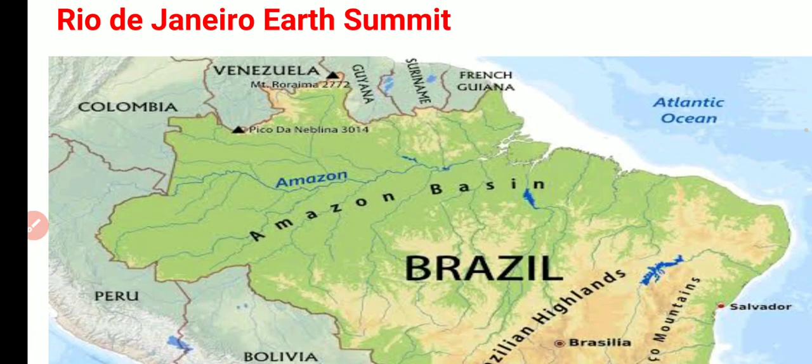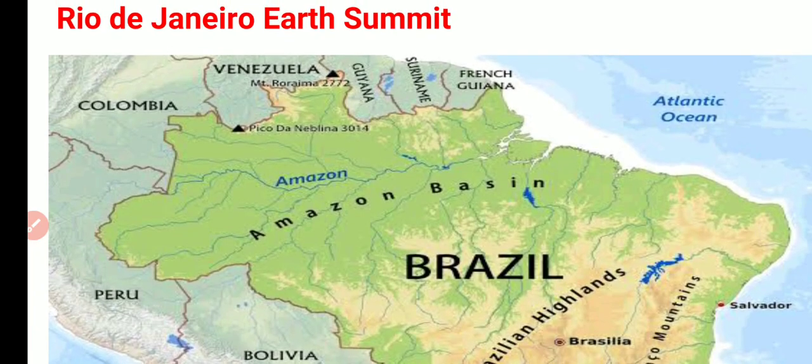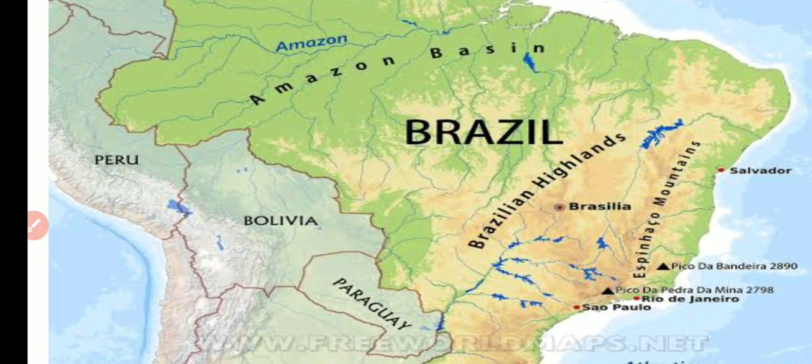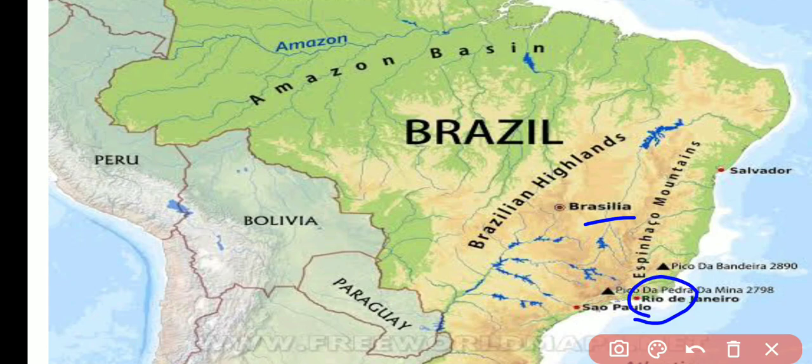And it is known as the Rio de Janeiro Earth Summit because it was held at Rio de Janeiro in Brazil. Here is Brasilia, the capital of Brazil, and here is Rio de Janeiro. In 2016, Olympic Games were held at Rio de Janeiro. That was popularly known as the Rio Olympics.